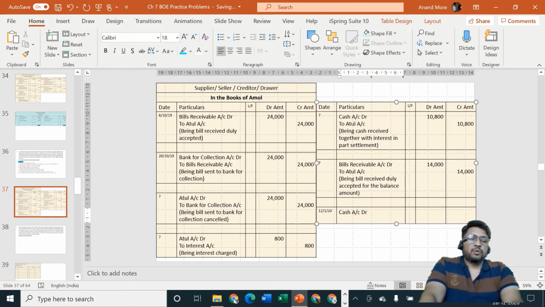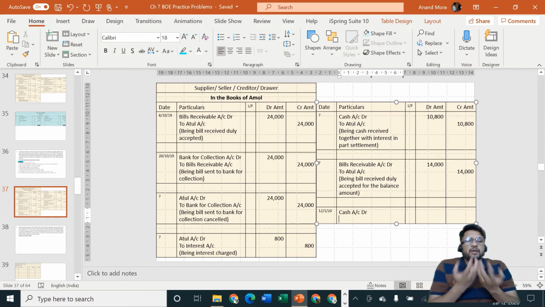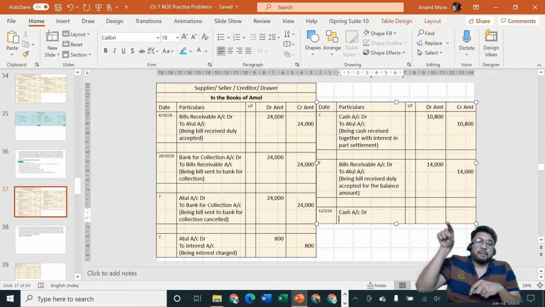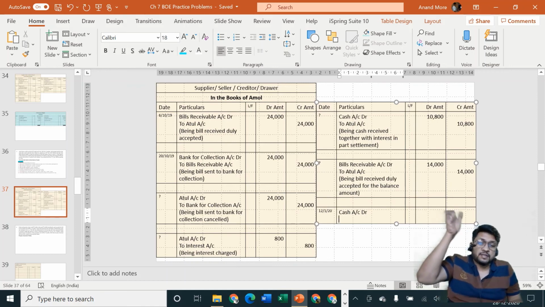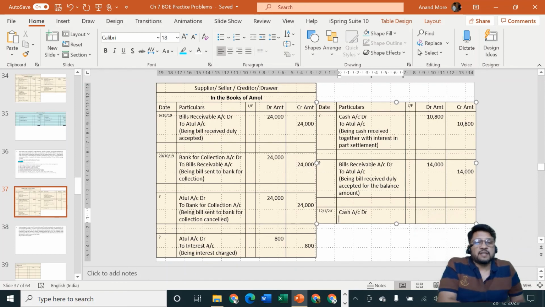And then we are not going to get full cash. Since he is coming early and paying us early, we are also happy. We are saying okay, for prompt payment or for early payment generally we allow cash discount. So now we are also going to allow discount. Remember, this is not the discount which is charged by the bank for discounting of bill, but this is discount allowed. This is not discount charges. This is nothing but cash discount allowed.